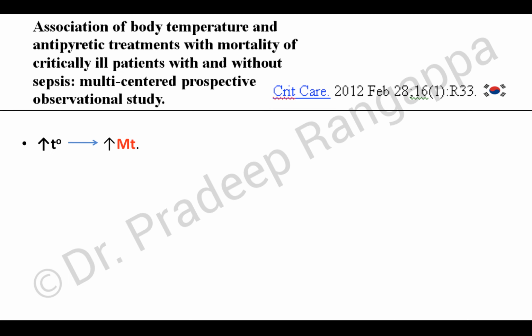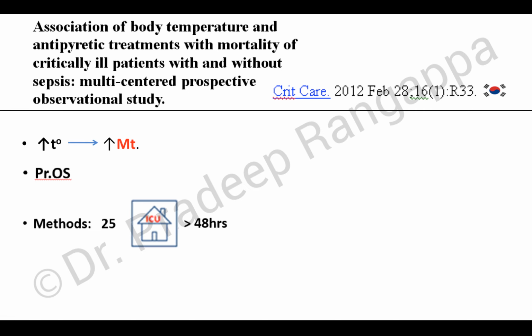So what about the treatment? What is the evidence we have? So the background. This was a paper which came in by the Korean authors: association of body temperature and antipyretic treatment and its relation with mortality of critically ill patients. It was a multi-centered prospective observational study. The background is, if a patient has a fever, it is associated with increased mortality.